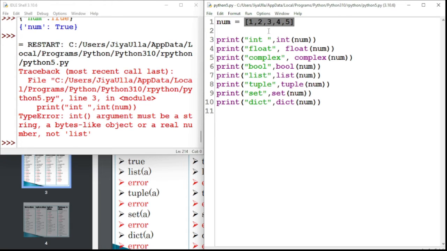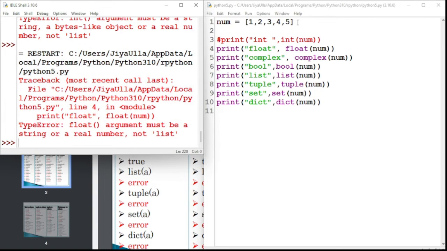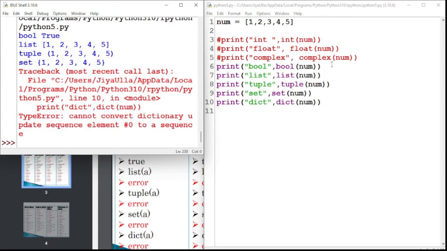Then you can't convert a list into float. For example, if I comment out this, then also it will not work, because it doesn't know how to convert this list into a single floating point number. This complex data also will not work, but we can convert it into Boolean data type because of the truth or false value. Other than that, we can convert list to list, list to tuple, list to set, and we can't convert list to dictionary. Why? We will tell.